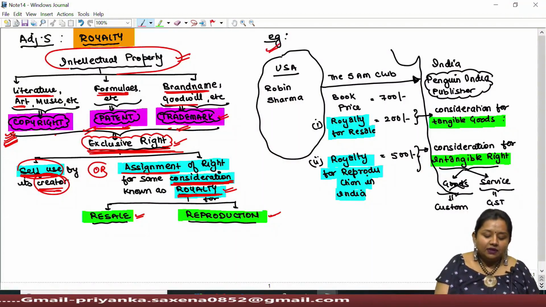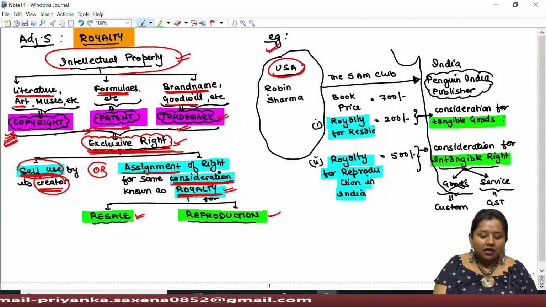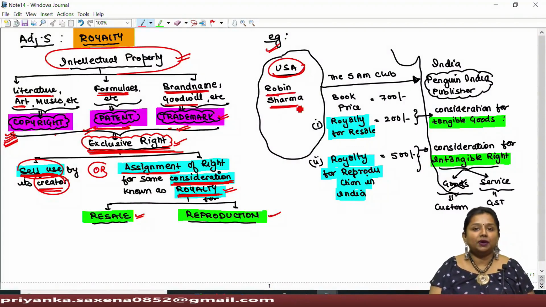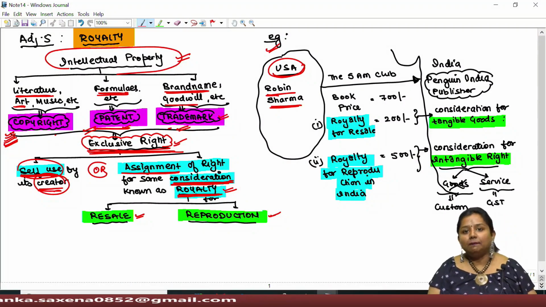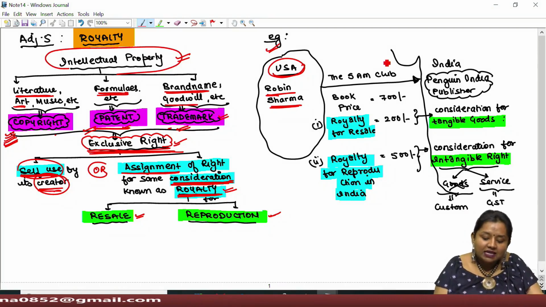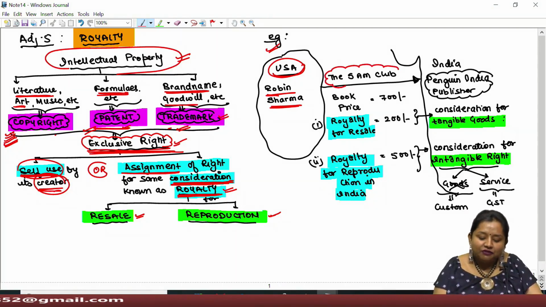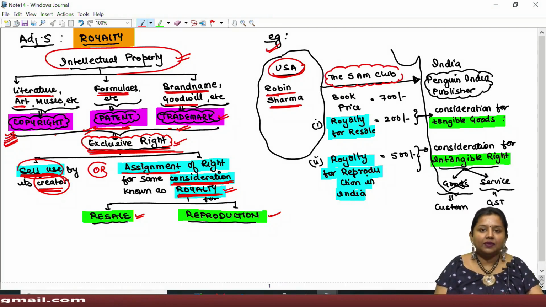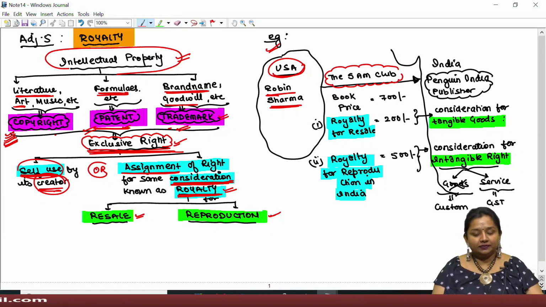For example, there is a US author in the name of Mr. Robin Sharma, who writes many self-improvement books. And his latest book, The 5 AM Club, gets imported to India.